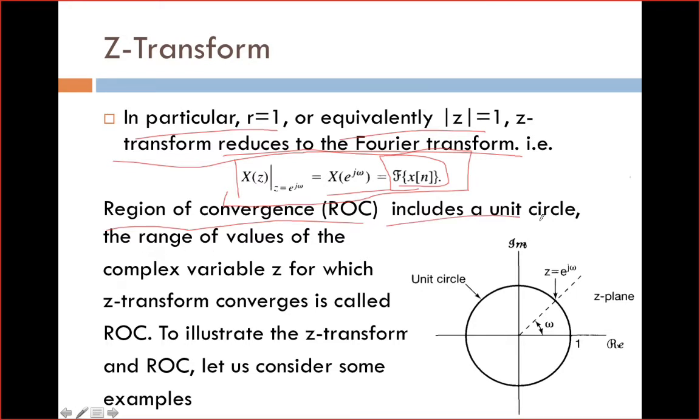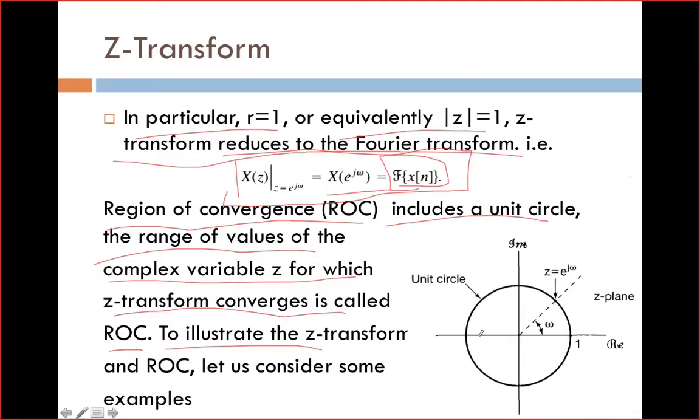Okay, it includes a unit circle. The range of values of complex variable Z for which the Z transform converges is called ROC. This is the definition of ROC of the Z transform. The range of values of complex variable Z for which the Z transform exists. Converge is nothing but exist, and that is called ROC. To illustrate the Z transform and ROC, we will discuss some examples and we can understand the concept of the Z transform.